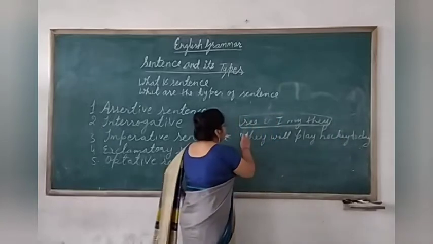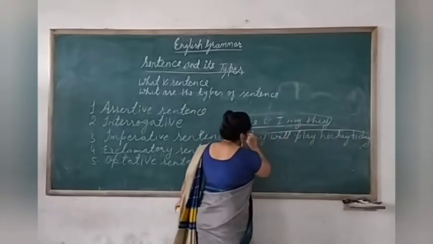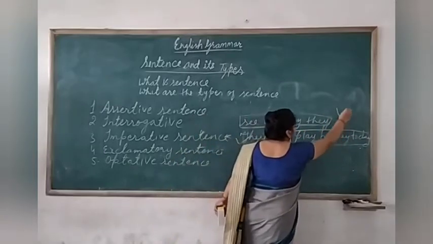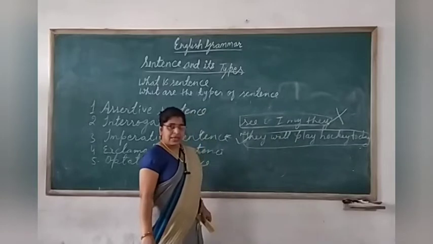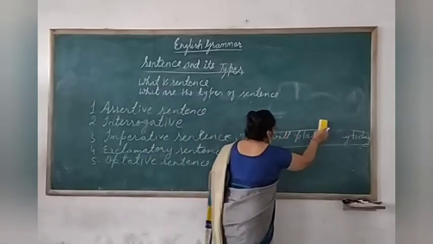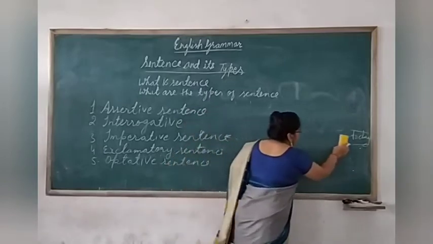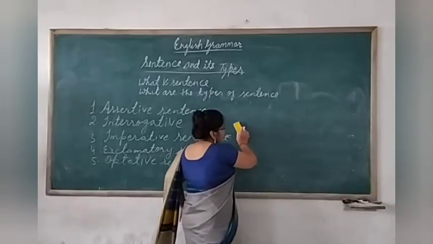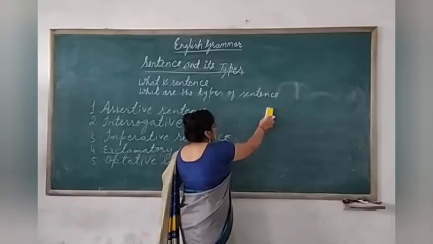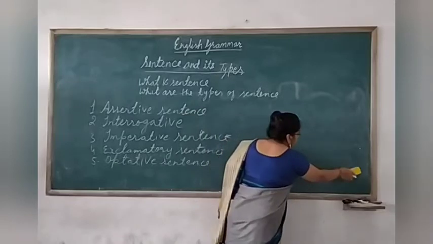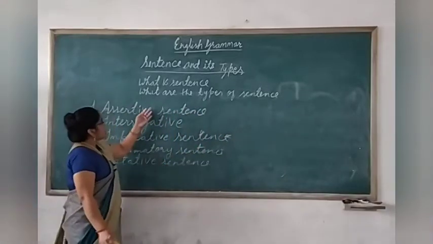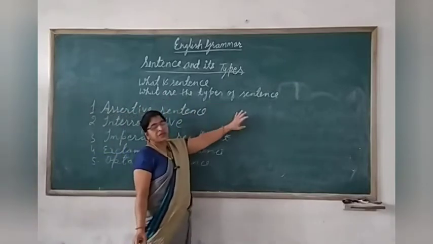So, this is a sentence and this is not a sentence. Clear? A sentence always has a complete meaning. And if it is not like that, children, then even though it is a group of words, it is not a sentence.